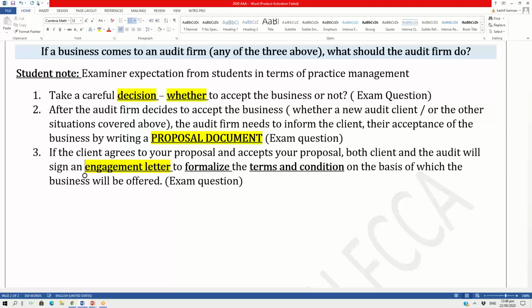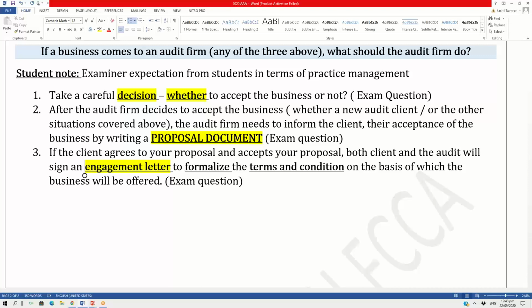1, 2, 3 in front of your screen can be three different questions. But I think the more common question is number 1. Number 2 and number 3 have been very old questions. I don't think any question has come on them after 2014 or 15. But take a careful decision has even come in the 2018 and 2019 exams. So that's a more rigorous area of the AAA paper.